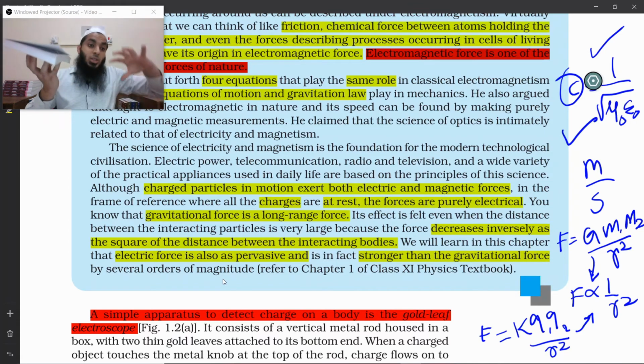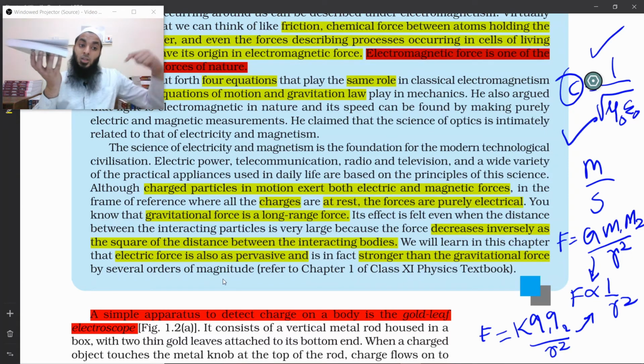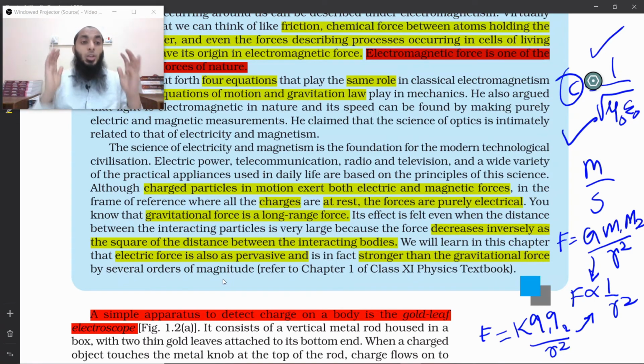So Earth, being such a huge body, is attracting this book towards itself, but I, being such a puny human being, am just holding it with my force. So the electrostatic force that I am providing is actually balancing the gravitational force exerted by the Earth. That's why I'm saying electrostatic forces are very, very huge.